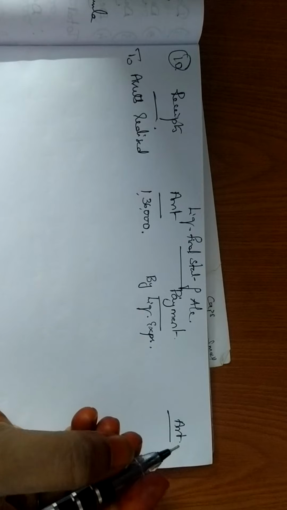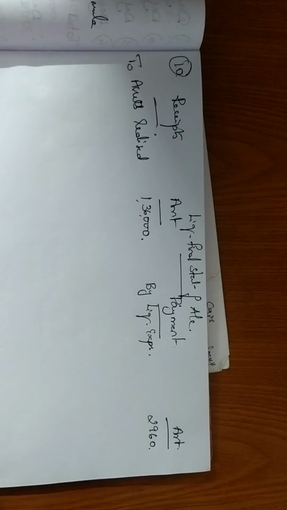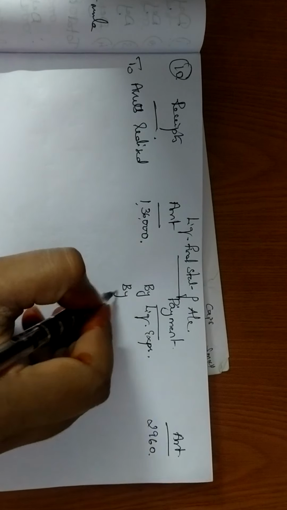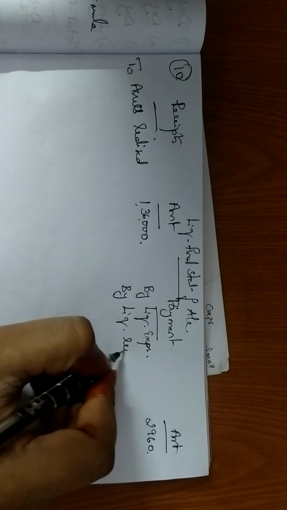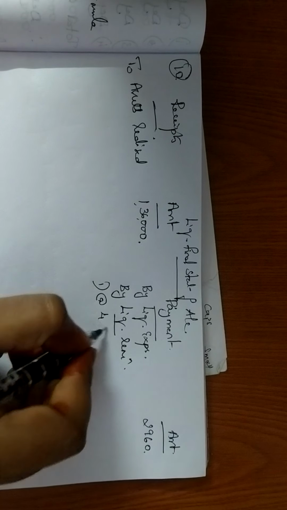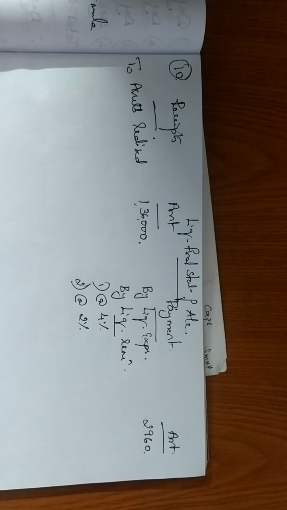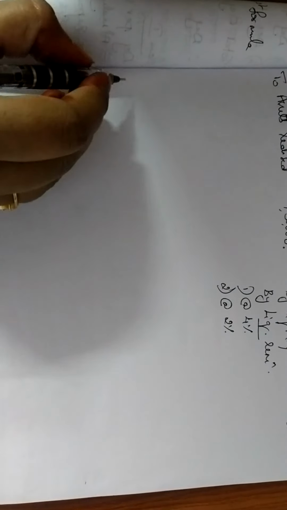Next under the payment side we write liquidation expense and we write legal charges. There is no legal charges, you only have liquidation expense which is 2,960. Then I write liquidator's remuneration. So here you have two percentages given. One is at 4% and the other one is at 2%. So we'll do the remuneration calculation.